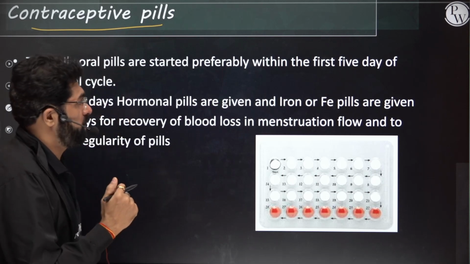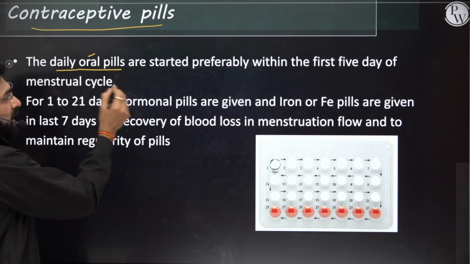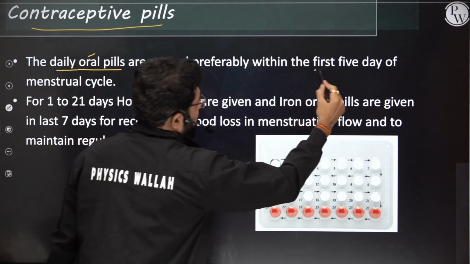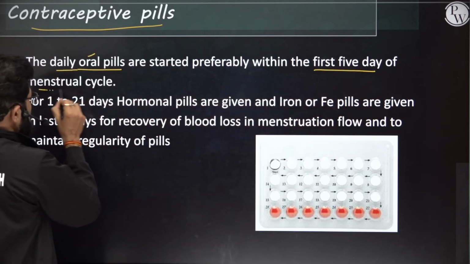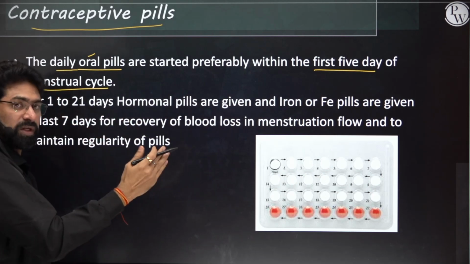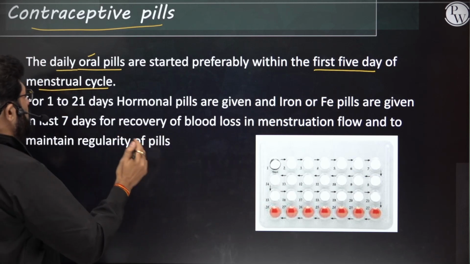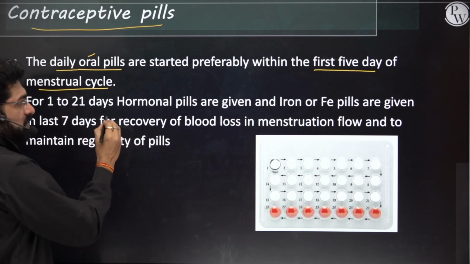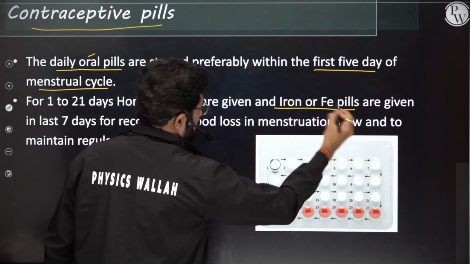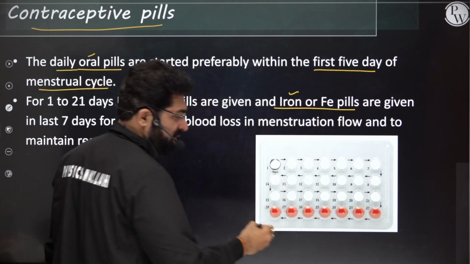Okay, so let's discuss now. Daily pills, that is oral pills, are started preferably in the first 5 days of the menstrual cycle. So you will be starting on the 5th day, and you will be ending on the 25th day. That is 21 days. Now these pills contain some iron in those rest 7 pills.